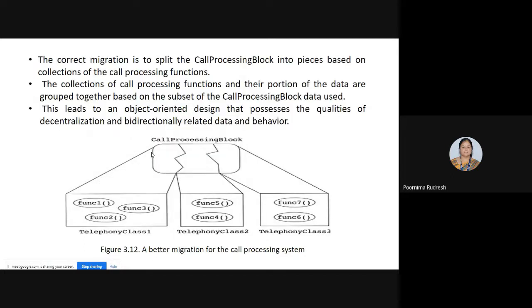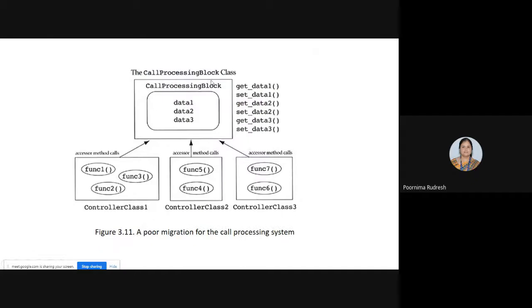And hence, the better solution for this design is splitting the call processing block into pieces based on the collection of call processing functions. See here, in the previous case we have a single call processing block and it holds all the data required by different controller classes, right?